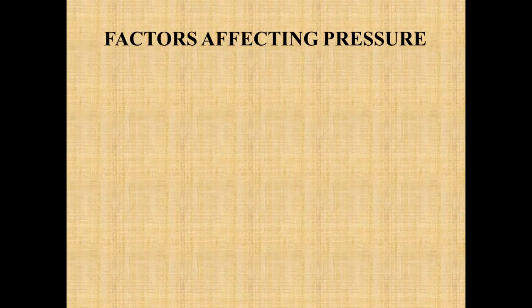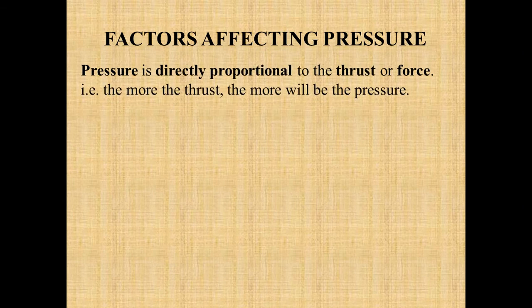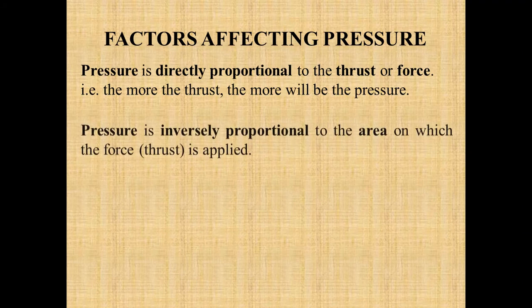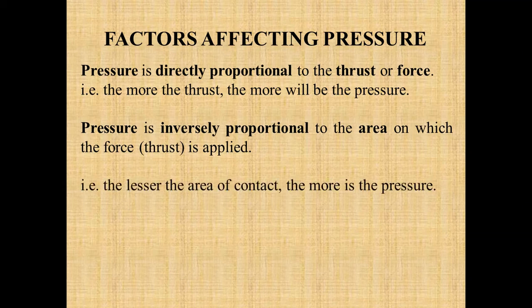First we will discuss the factors which affect pressure. Since pressure is thrust acting per unit area, the pressure is directly proportional to the thrust or the force. The more the thrust, the more the pressure. We can also say that pressure is inversely proportional to the area on which the thrust is applied, since area is in the denominator. So the lesser the area of contact, the more the pressure.